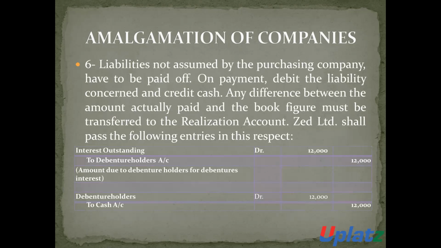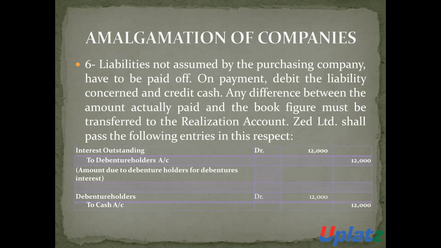Now, liabilities not assumed by the purchasing company have to be paid off. The liabilities which are not taken by the purchasing company, the vendor company will pay off all these liabilities. On the payment, the liability account will be debited and the cash account or the bank account will be credited.